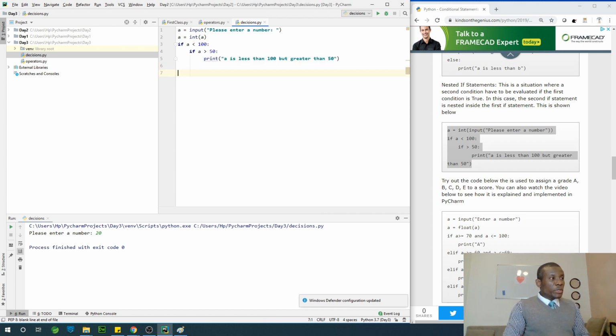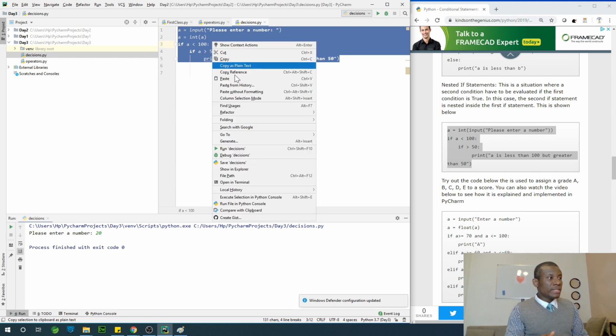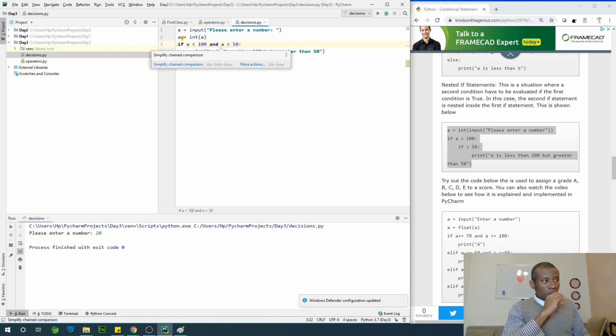So what I was saying is that you can also achieve this by saying if A is less than 100 and A is greater than 50. I can't remember if you can do exactly that, but let me just try to do that. So let me just take out this. So if A is less than 100 and A is greater than 50. I don't know exactly.